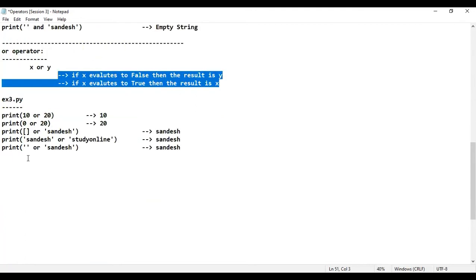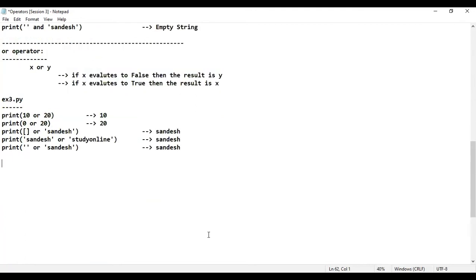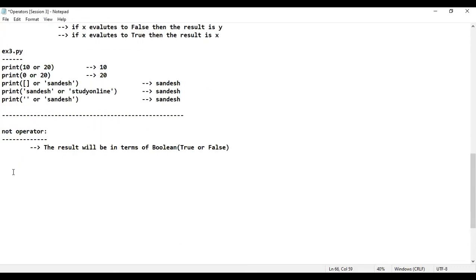Is that clear? Now let me teach you the same concept for the NOT operator, as it is pretty simple here. For the NOT operator, the result will be in terms of Boolean. So please take some examples. Don't worry, I'll be considering some examples.